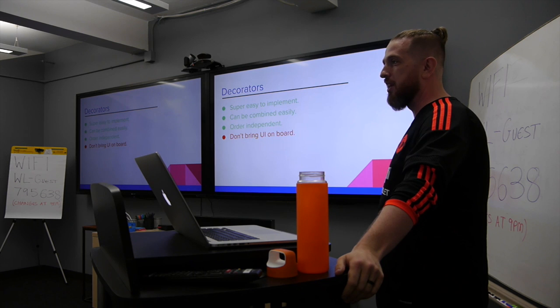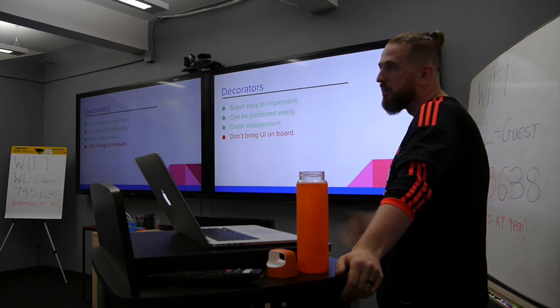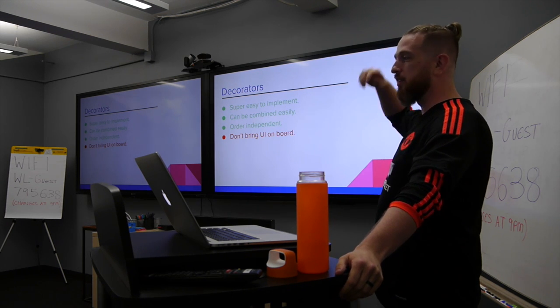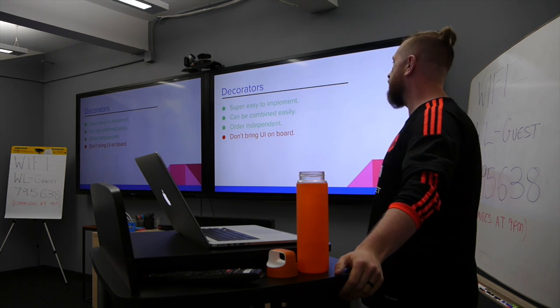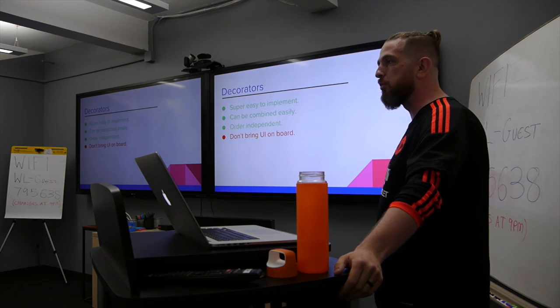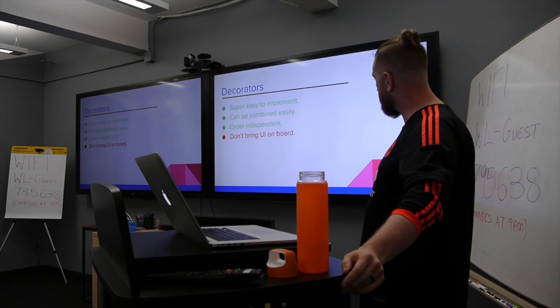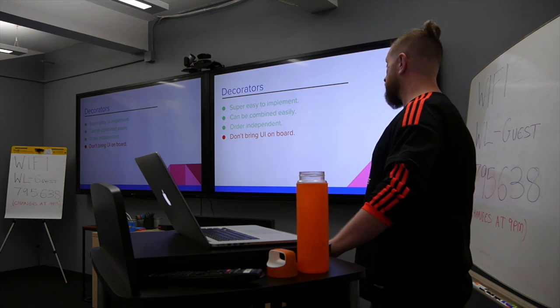The syntax is dead simple. Anybody who's done prototypical inheritance in JavaScript can write one. Very straightforward. They can be combined very easily. You can stack Connect on top of Provider, et cetera, and it does its thing. For the most part, unless you're doing something super funky, they're order independent. It doesn't matter if you throw one beyond the other, as long as you're not writing anything nuts, they should hold up.